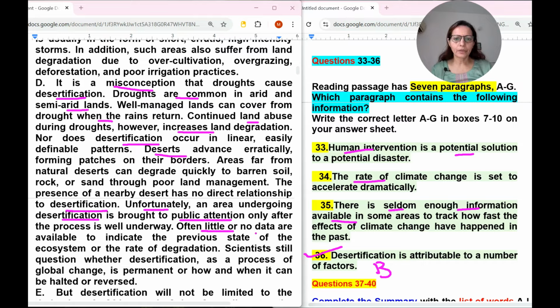Often little or no data are available to indicate the previous state of the ecosystem or the rate of degradation. See, this rate of climate change, it is not degradation, it is not matching. So yes, we can match with enough information, seldom means